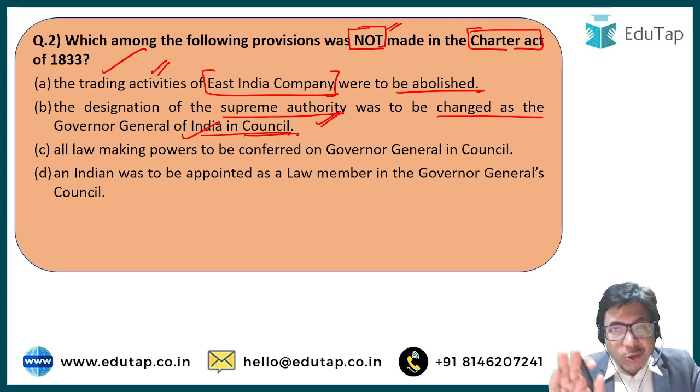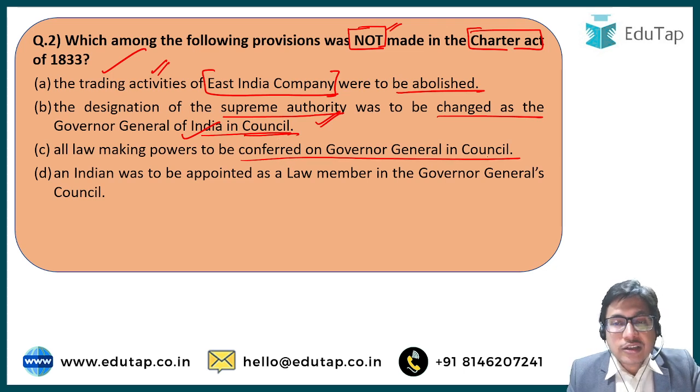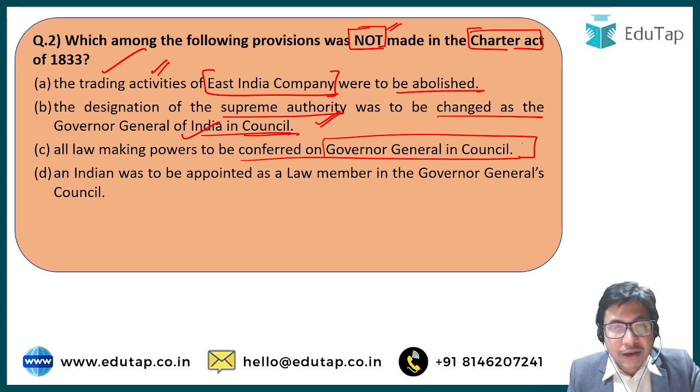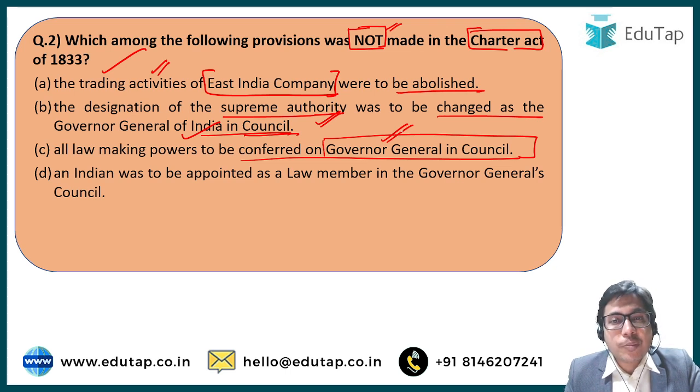So option B was also a provision of the 33 Act. All lawmaking powers to be conferred on the Governor General and Council. Yes, all the legislative powers, the power to make laws for Indian masses, was handed over to the Governor General and Council. So basically, the council, in which there were three more members in addition to the Governor General, decided to frame laws for India, and the Governor General was the highest authority who could finally give assent to any such laws or bills which are being passed.